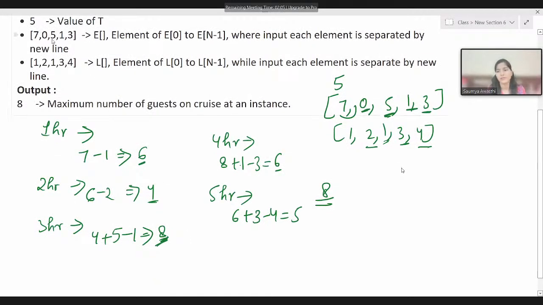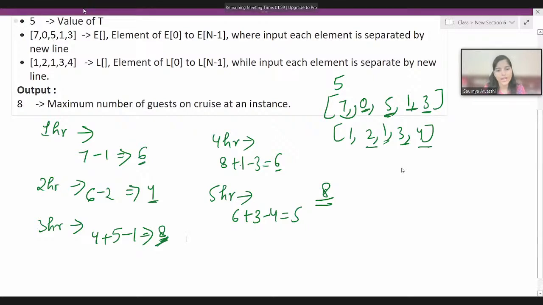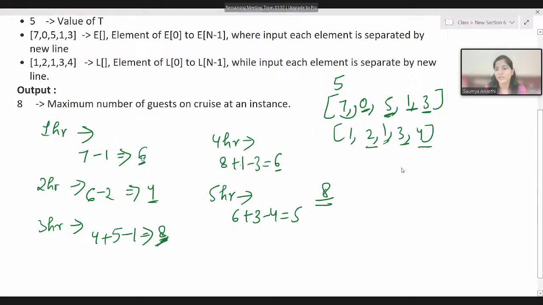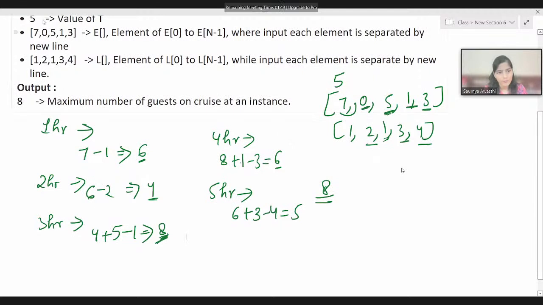Whatever guests entered or left, accordingly you will be doing the addition or subtraction. So it's not like you will be completely forgetting about the guests that were already there on the cruise. That's why here you can see we did 6 minus 2 plus 0, and here we did 4 plus 5 minus 1. That is it. So this is how it is.